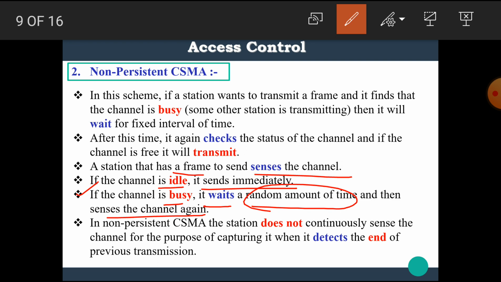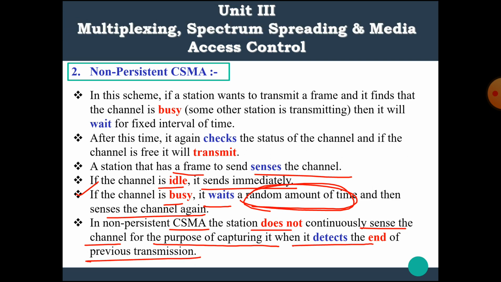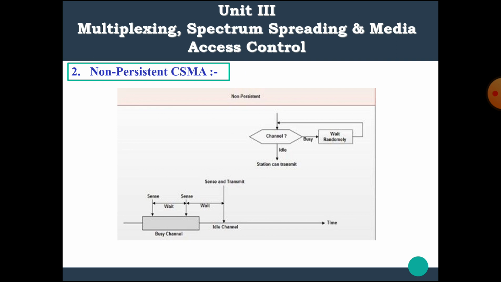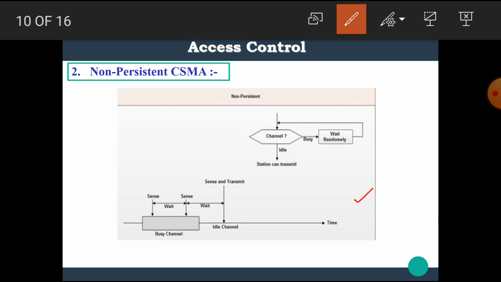The channel is sensed after some random amount of time. In non-persistent CSMA, the station does not continuously sense the channel. Okay, this is the flow chart of the non-persistent CSMA.